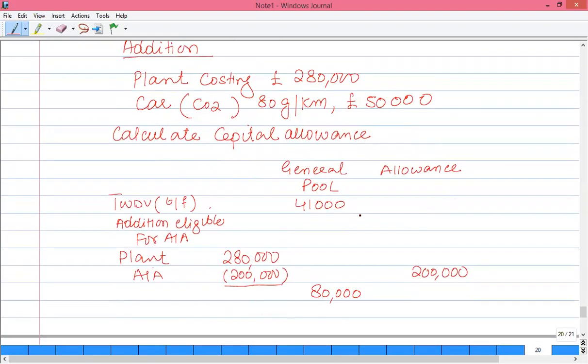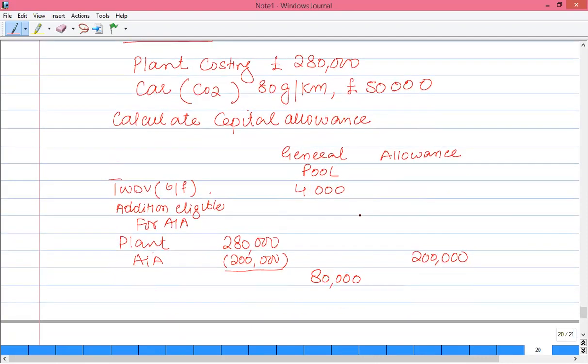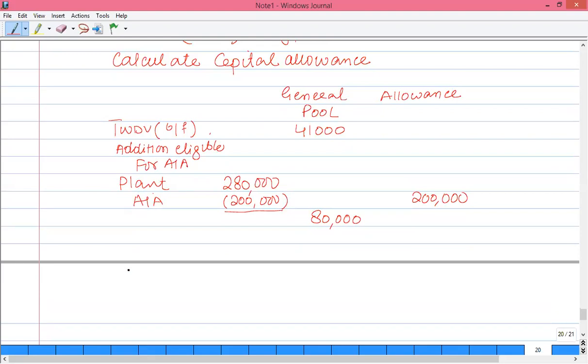Now we have another car that we have purchased during that tax year at a cost of 50,000. And as the carbon dioxide is between 51 and 110 gram per kilometer, it's a part of the general pool item. So we can directly classify this car into a general pool item.